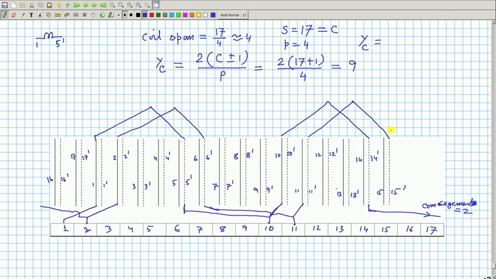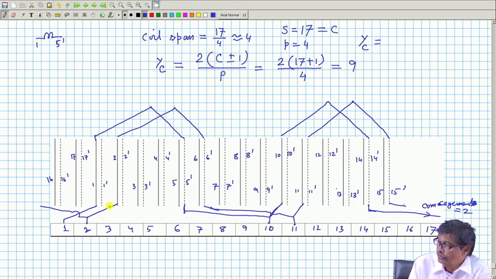And where should this one go? 11 plus 9, that is 20, 20 means 3, it will come here. So winding never stops, it progresses: you started with one, then the next coil, then another coil, and so on. I hope you have understood.